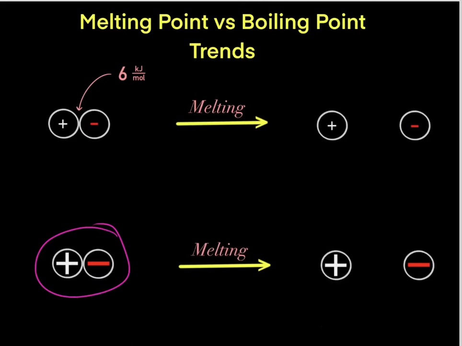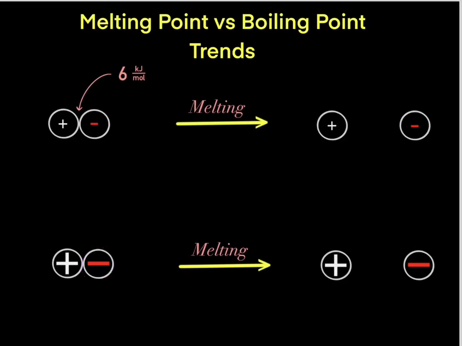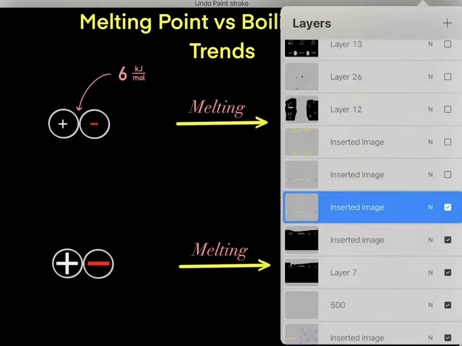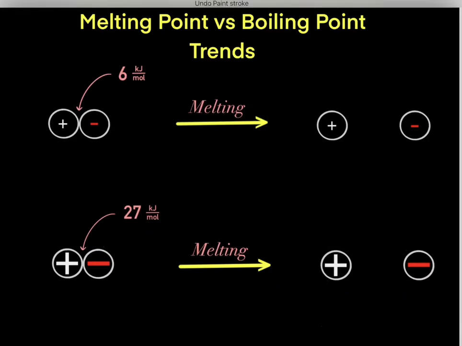However, what if we had another solid? And what if this solid was made out of compounds with very large positive charges and very large negative charges? Then we would have these extremely strong Coulombic interactions forming this very organized lattice. So in this situation, it would require a lot of heat to break these bonds to turn the solid into this liquid. So maybe with this solid, it requires 27 kilojoules per mole of heat to break these Coulombic interactions to melt the solid into this liquid.